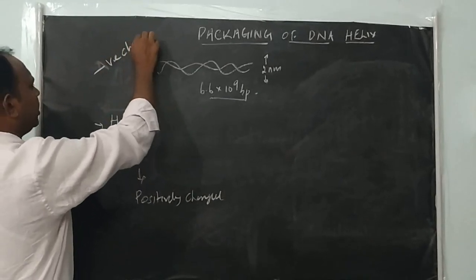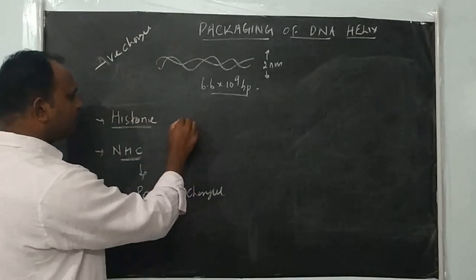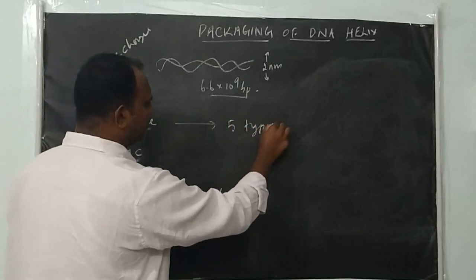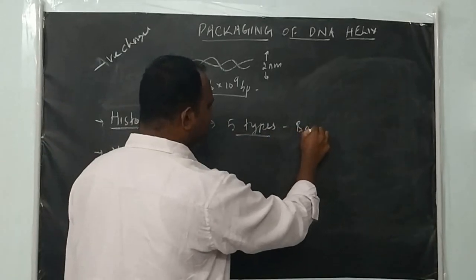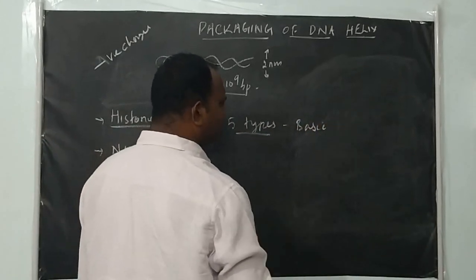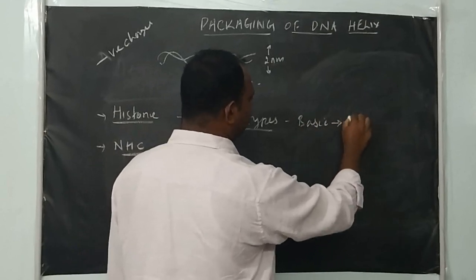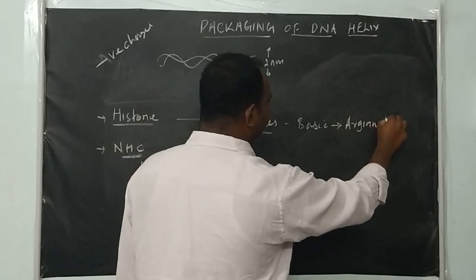Among histone proteins, the cell uses 5 types. These are basic proteins, rich in basic amino acids like arginine and lysine.